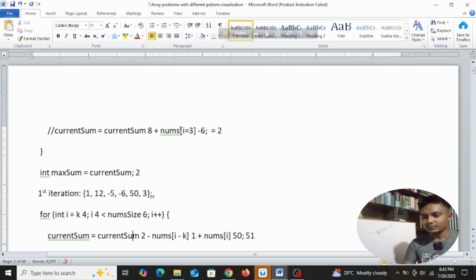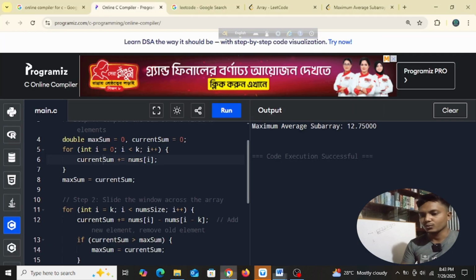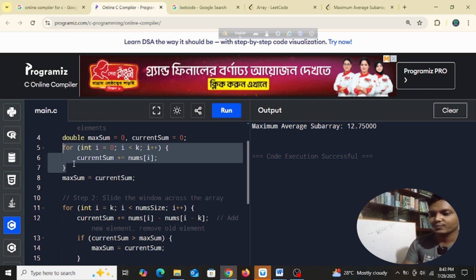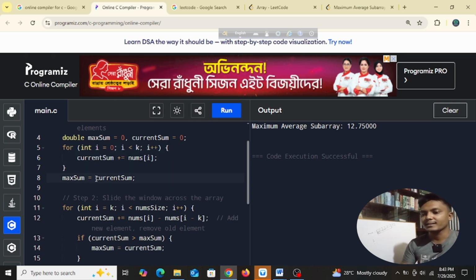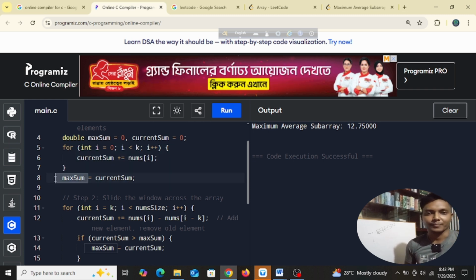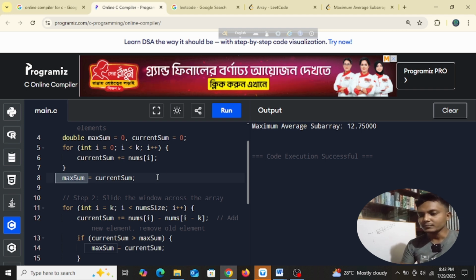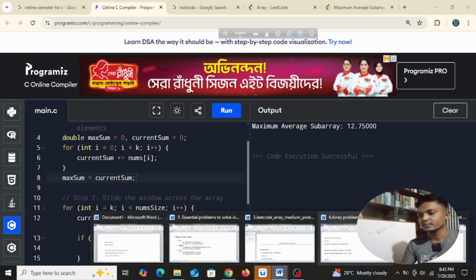Now let's go to the code again. We've finished this for loop, right? After this for loop, we are storing current sum in the max sum.